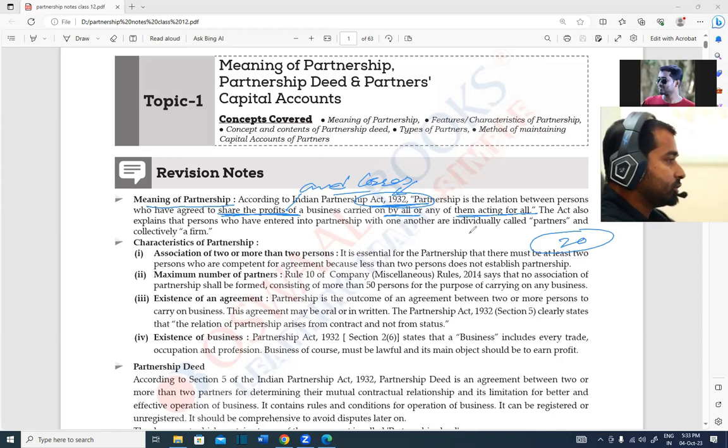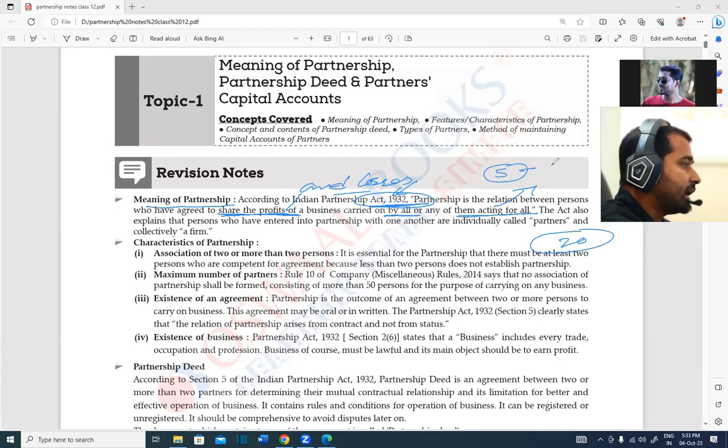Now, acting for all means that if any one of the partners of a partnership firm has done any work, that will be applicable to everyone. That's why it is written acting for all. For example, 5 partners are there. Out of them, 1 partner has done something illegal. That illegal act will be applicable against all 5 partners, not alone. That's why it is written acting for all.